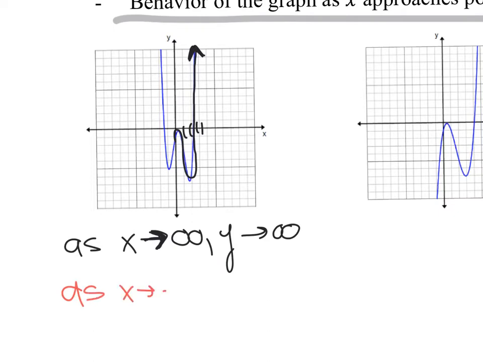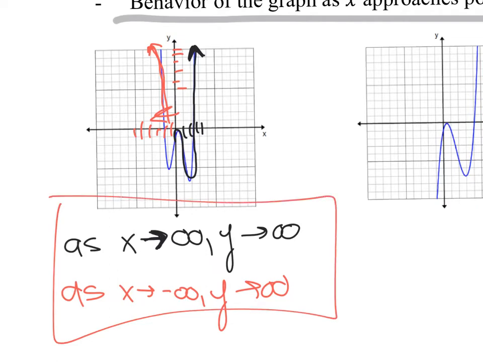So as x goes to negative infinity, and yes, I know I can't draw infinity signs. Deal with it, okay? You already know this about me. So as x goes to negative infinity, now we're just doing the other side of the graph. We're just flipping this way. As x hits all of these values here, where's y at? Well, it's up here in quadrant 2. All of these values are positive for y, so y is also going to be positive, okay? Those are the end behaviors, and that's what your answer would be when asked to describe end behaviors. As x approaches positive infinity, what happens to y? As x approaches negative infinity, what happens to y?